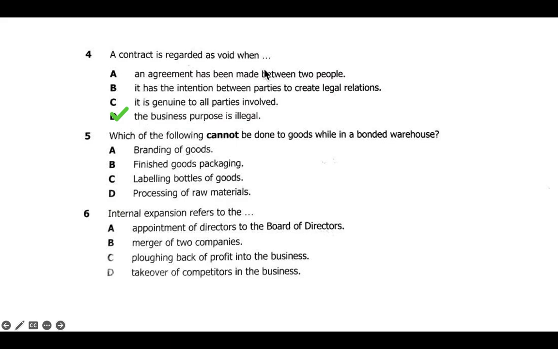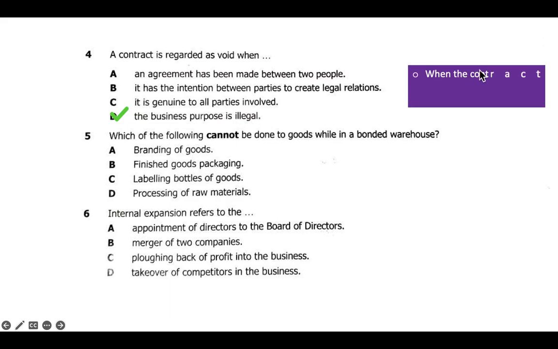If we explore the option answers, we have D, which is the business purpose is illegal. The other ones are legal. An agreement between two or more people is legal. It has intentions between two parties to create legal relations, so this one is legal. It is genuine to all parties involved. All these are legal, but this one is illegal. So when the contract involves illegal activities, we can say that contract is void or unenforceable by the law.